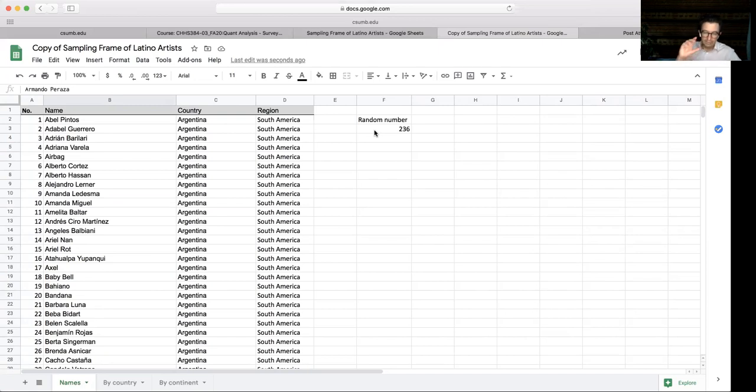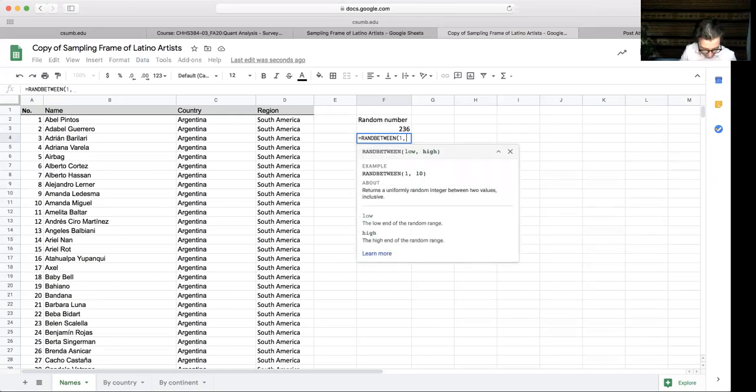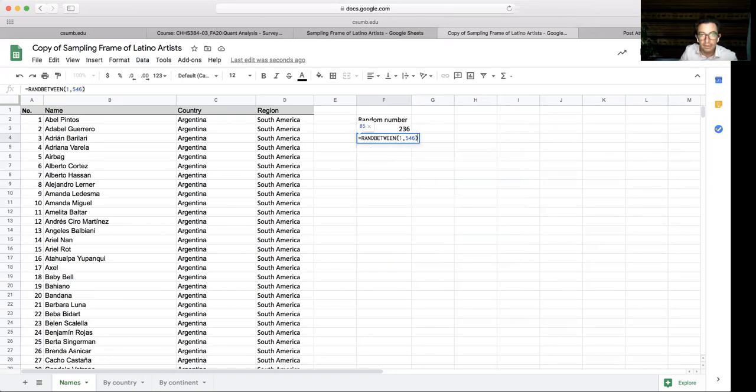Now, these random number generators in Excel or Google Sheets keep going. When there is any change on the spreadsheet, they will generate a number automatically. So if I make any change in the spreadsheet, all the random number generators are going to work again. So if I do this again, let's say, give me another random number, RANDBETWEEN 1 and 546.